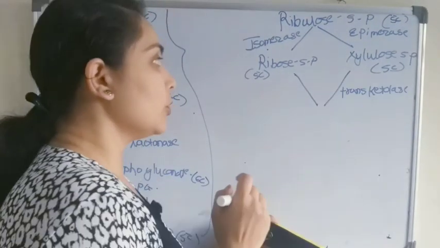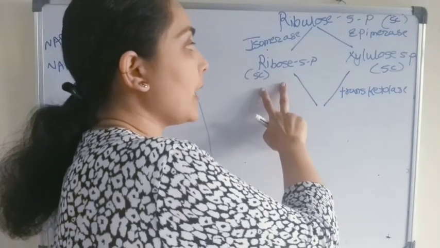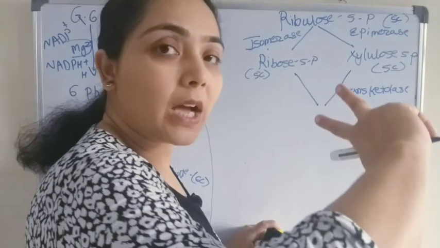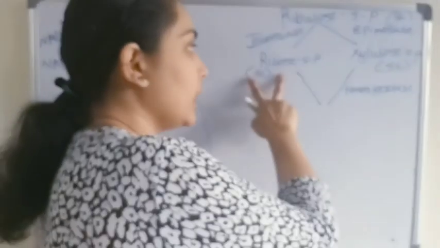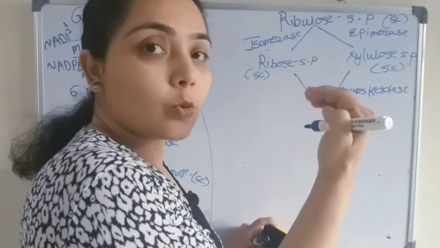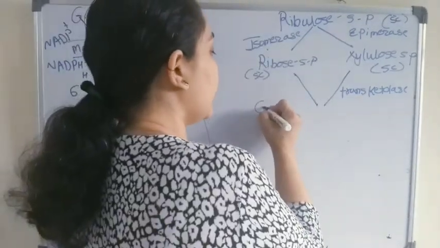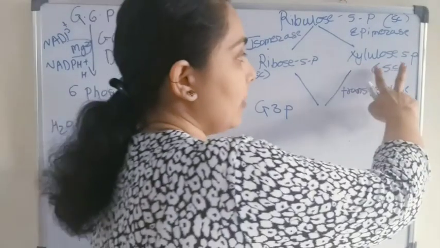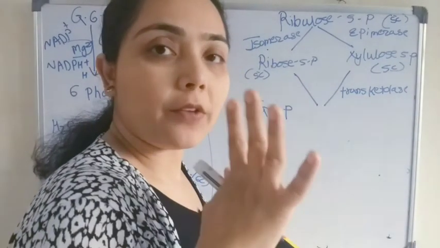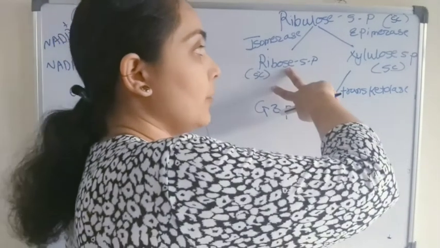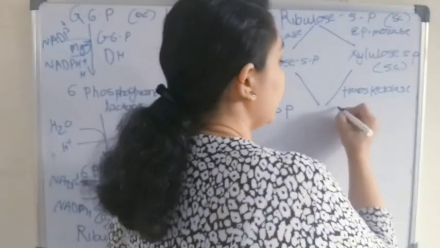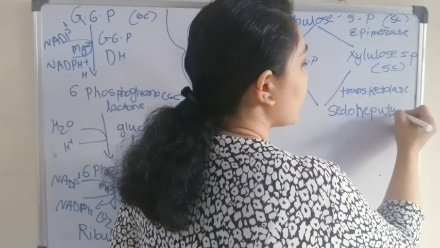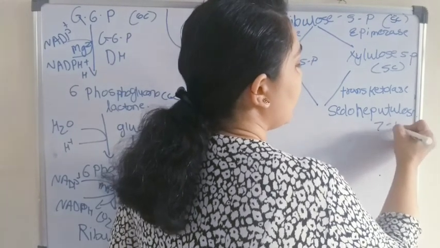What this enzyme will do is transfer a 2 carbon fragment from ribose 5-phosphate to xylulose 5-phosphate. 2 carbon will transfer. So already this is 5 carbon, minus 2 carbon means the 3 carbon compound we will get here is glyceraldehyde 3-phosphate. And xylulose 5-phosphate was already 5 carbon, plus 2 which comes from here makes a 7 carbon compound, that is sedoheptulose 7-phosphate.